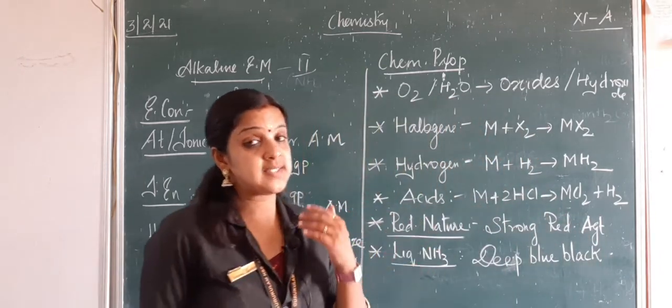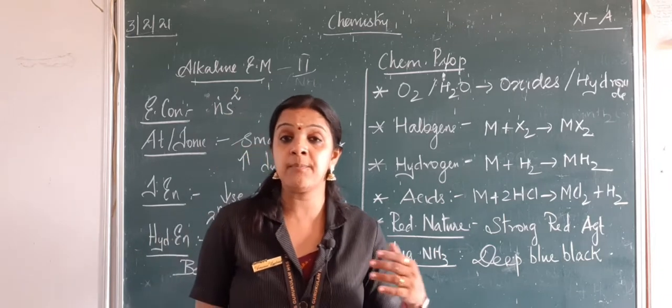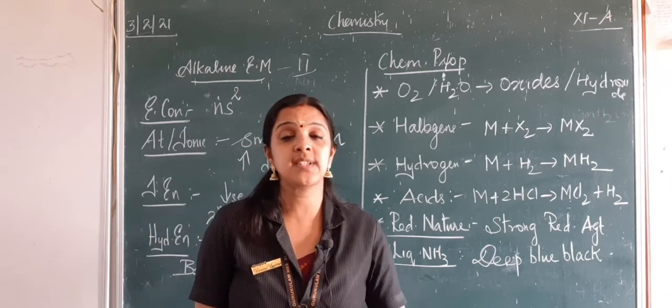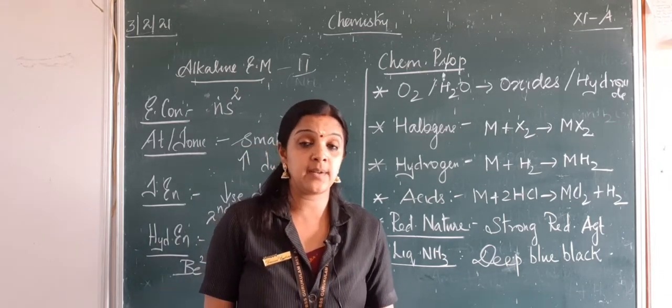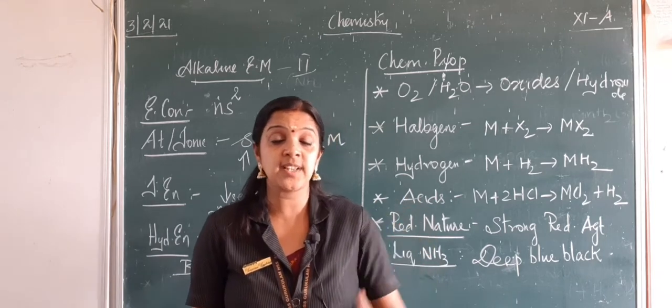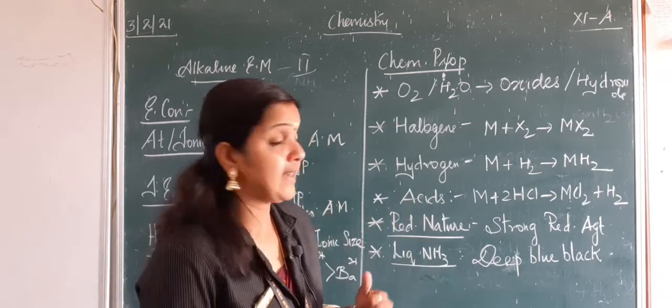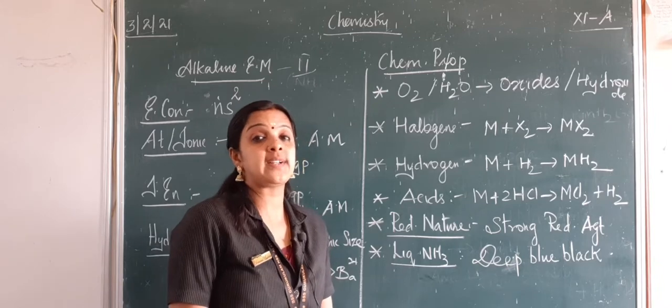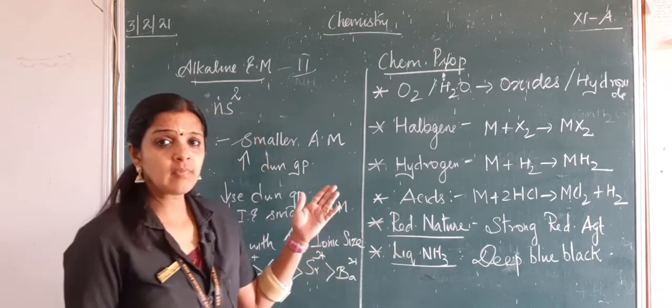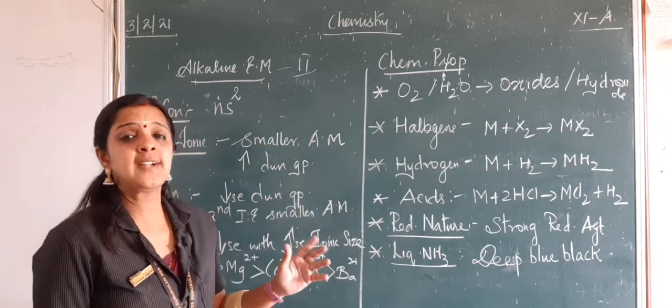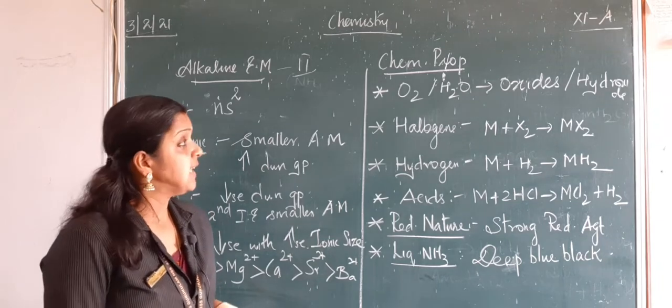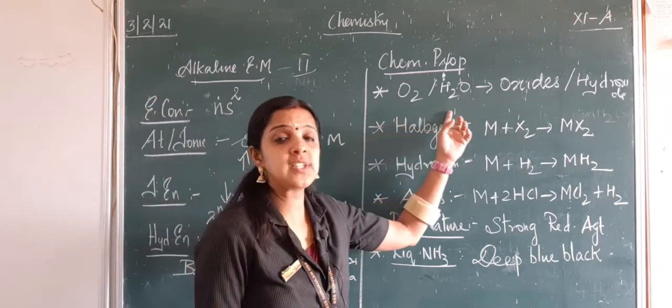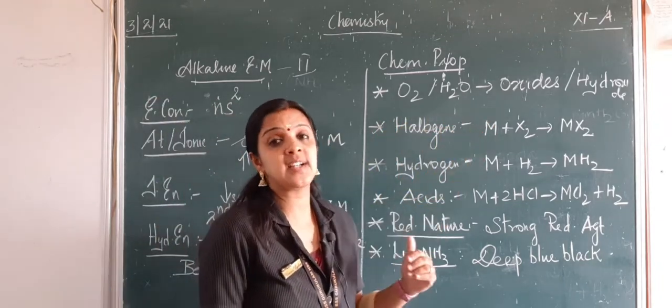Physical properties: just like our alkali metals, they impart color to the flame because the excited electron absorbs energy in the visible region, and they also have a high boiling point and melting point. Chemical properties are similar to our alkali metals, like they combine with oxygen and water to form their oxides and hydroxides.